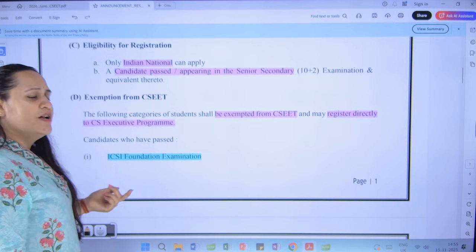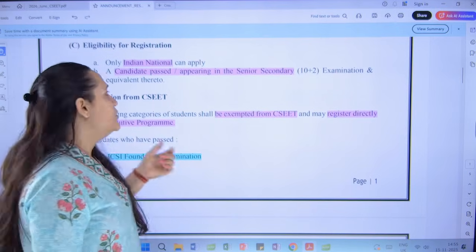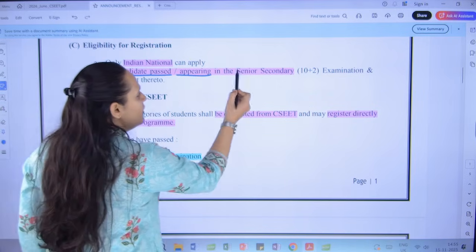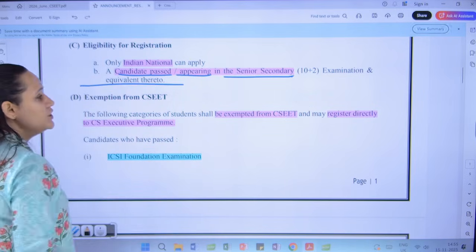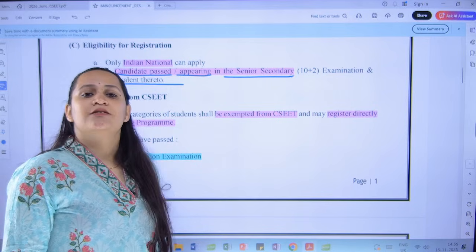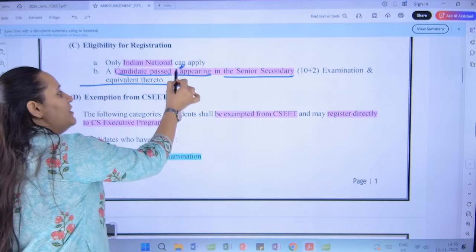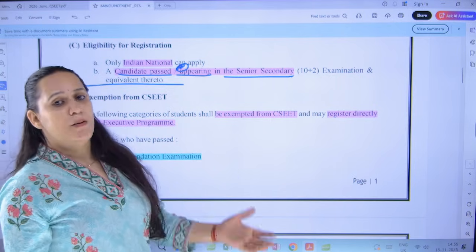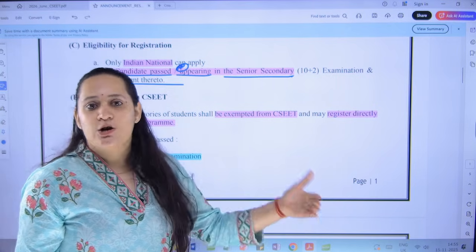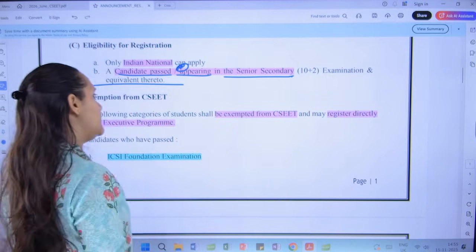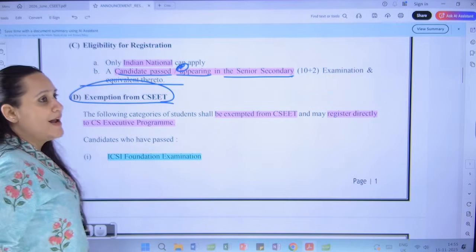Talking about eligibility for registration, any Indian national and any student who has completed the 12th standard or is still appearing in the 12th standard will be permitted to register as a student of CSEET. So one extra factor has been brought, that even if you have not completed 12th, you're still pursuing your 12th standard, even then you can register as a student of CSEET. Exemptions are provided from writing CSEET.